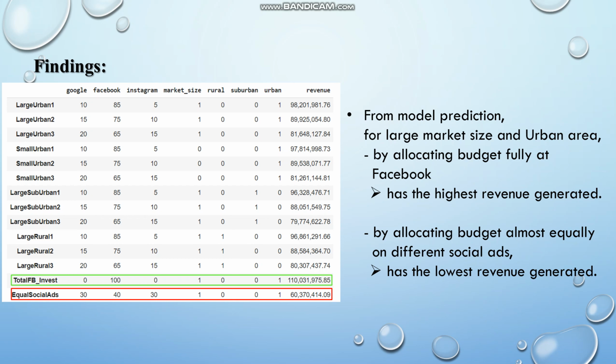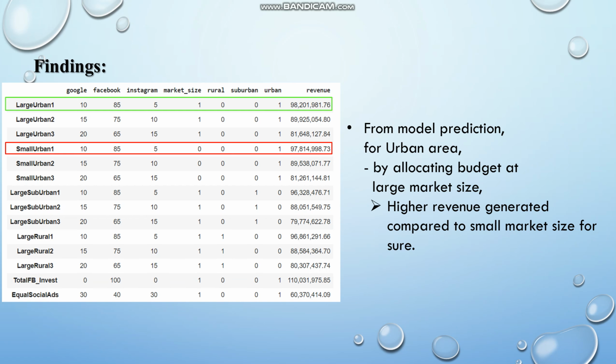Firstly, from the prediction, for large market size and urban area, allocating the budget fully on Facebook has the highest revenue generated, but allocating the budget almost equally on different social ads has the lowest revenue generated. From the model prediction for urban area, allocating budget at large market size obviously has higher revenue generated compared to the small market size.